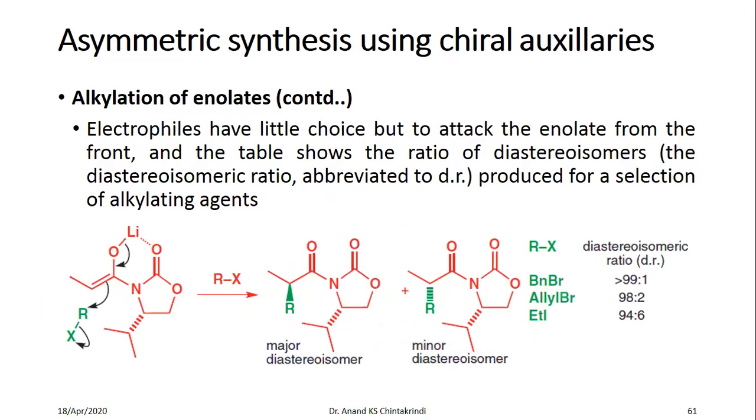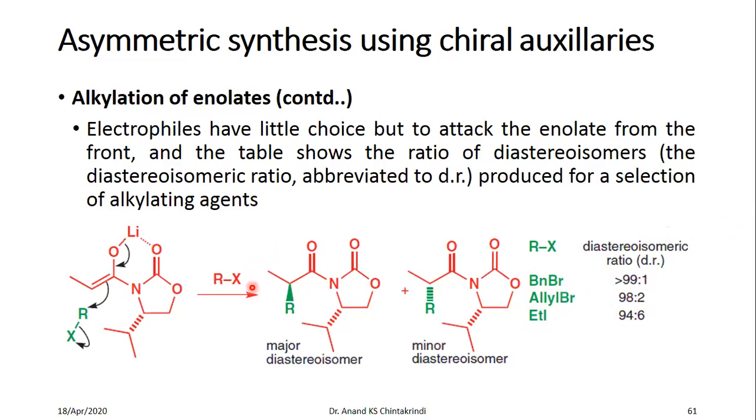This is a versatile reaction, that is, you can use a variety of alkyl halides here, such as benzyl halide, allyl halide, and ethyl halide, ethyl iodide in this case. However, you can see the diastereomeric ratio which is obtained. For this benzyl, it is 99:1, 98:2.